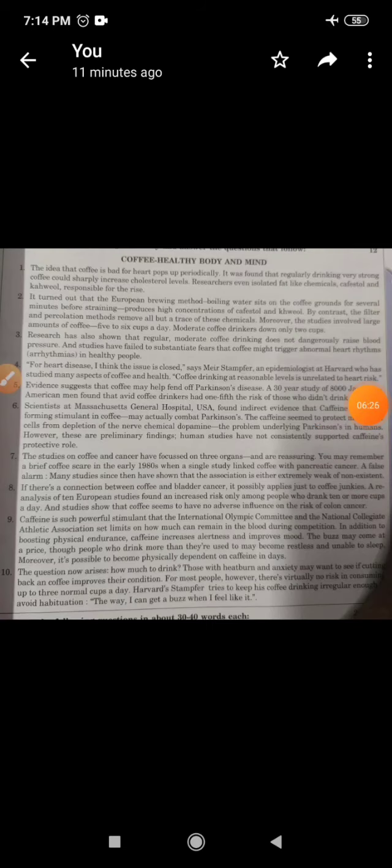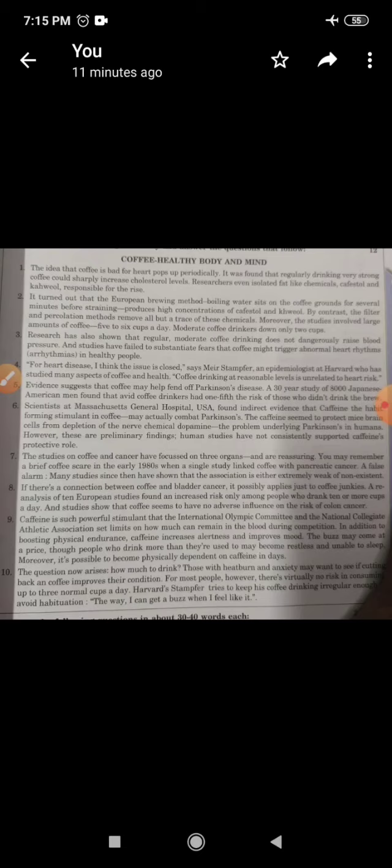Now here we would do the actual note making with an example. See, I have given a passage. First of all, I'll read out the passage and then I'll help you to make the note. The idea that coffee is bad for the heart pops up periodically. It was found that regular drinking of very strong coffee would sharply increase cholesterol levels.